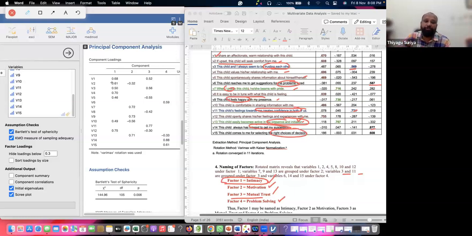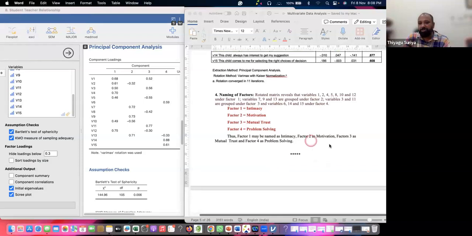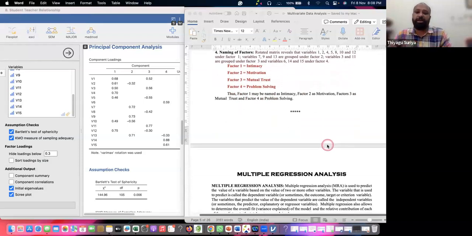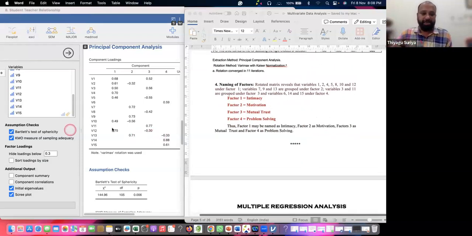So this is called factor analysis. We are running the principal component analysis. From that principal component analysis, we are reducing the factors: instead of 15 items, we are reducing into 4 factors. We are giving the factors as dimensions: intimacy first dimension, motivation second dimension, and mutual trust and problem solving the third and fourth dimensions. This is called factor analysis. Hope you are getting this. What is called factor analysis?